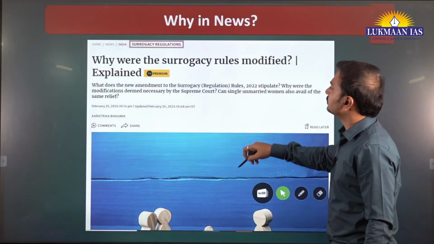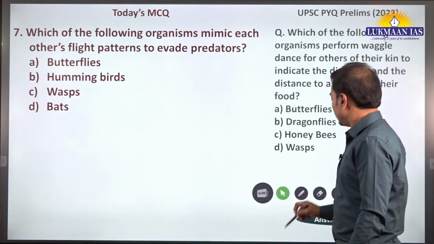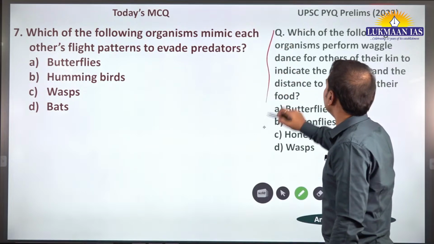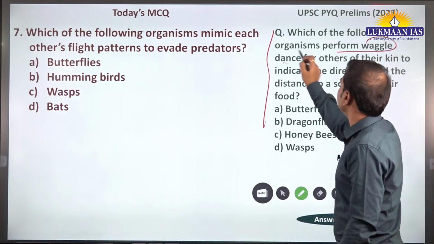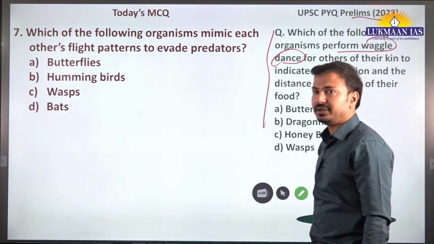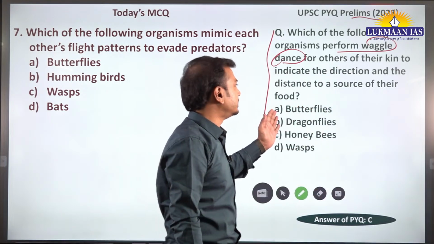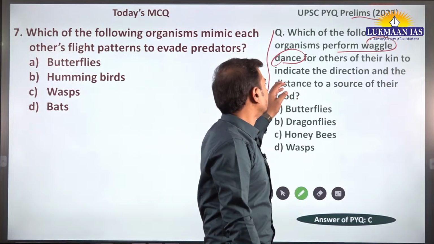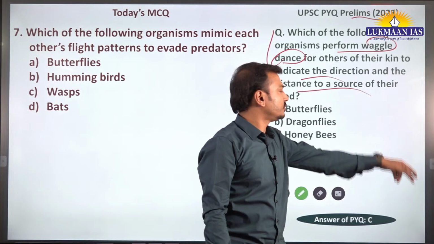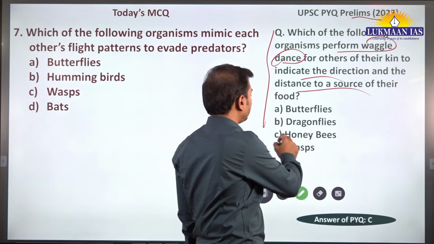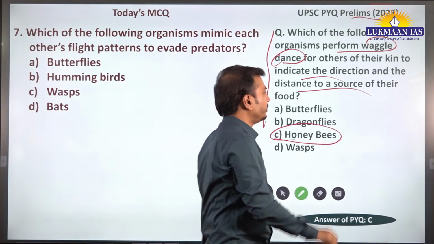Now, the unique properties of different species. Look at this question, waggle dance, last year's question, UPSC Prelims 2023. Which of the following organisms do the waggle dance to indicate the direction and distance of the source of their food? So it is honey bees that do this waggle dance.